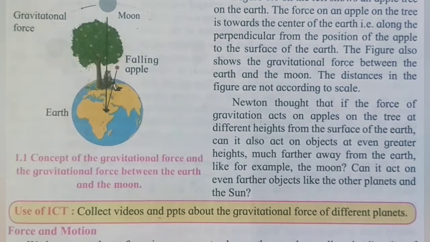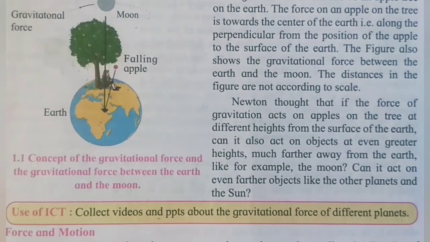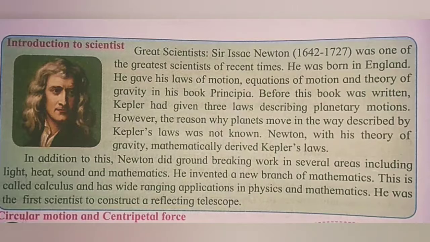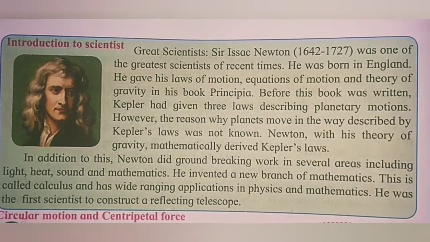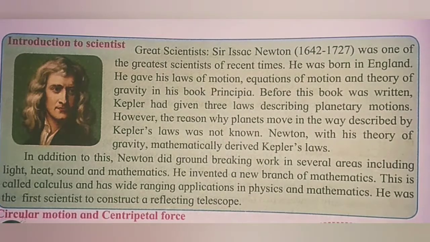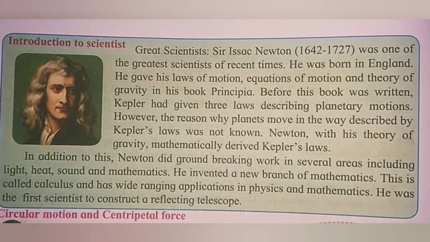So up to here we have discussed gravitation, how it acts on objects like the moon, the sun and the apple. The next topic is force and motion. So see here, we have seen the gravitation of the earth. Now you know that force is required to change the speed and direction of an object.